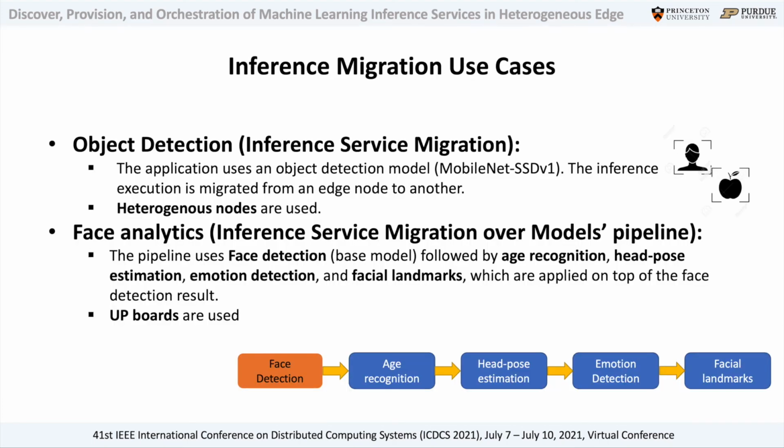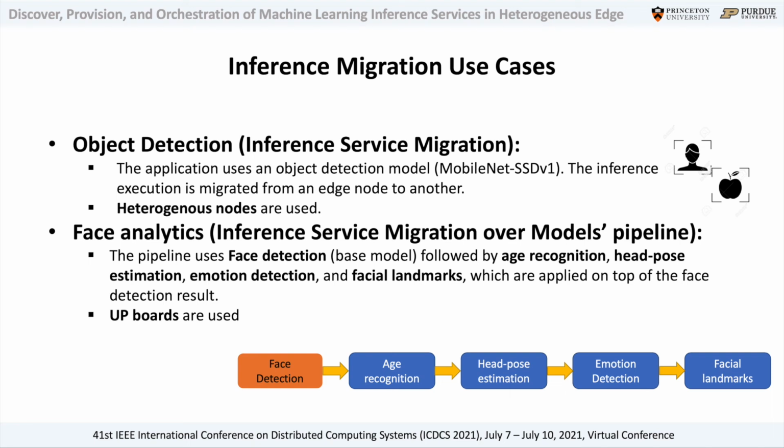Finally, in the last part of this presentation, we are going to analyze 2 different use cases for showing how our system is able to orchestrate the migration of the machine learning inference service execution across the different edge nodes in near real time. In the first use case, we use an object detection application and we will show how and when the execution of the service can be migrated from an edge node to another.